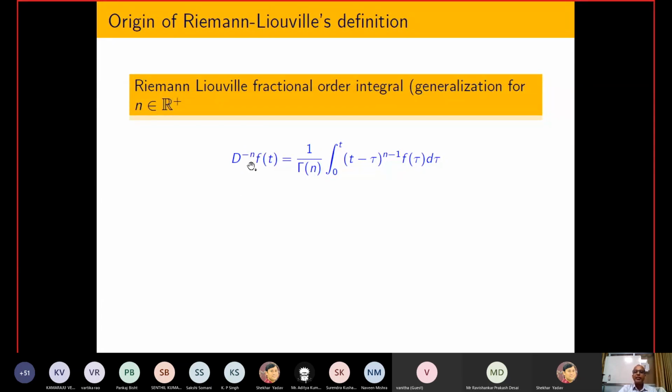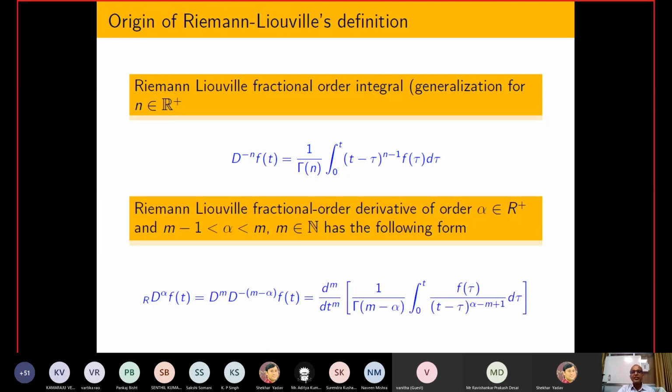If you put that real number here, and if you define this kind of integral, then n is not just 1, 2, 3, 4, 5, n can be anything. In this way, the definition of fractional order integral comes into picture. Now let us come to the definition of fractional order derivative.